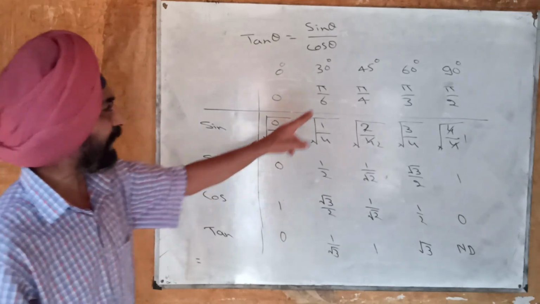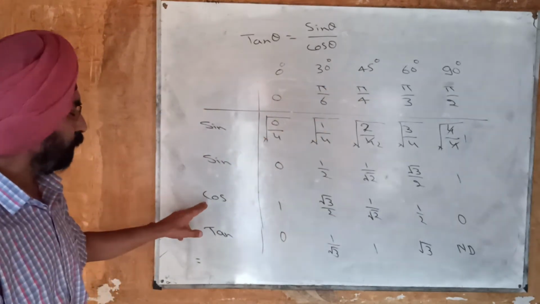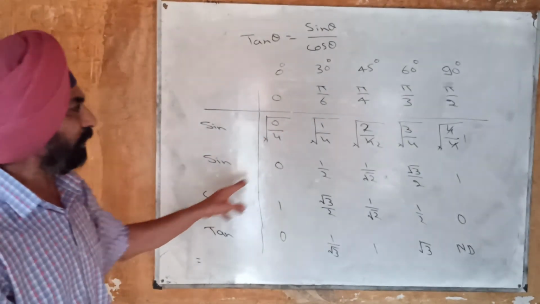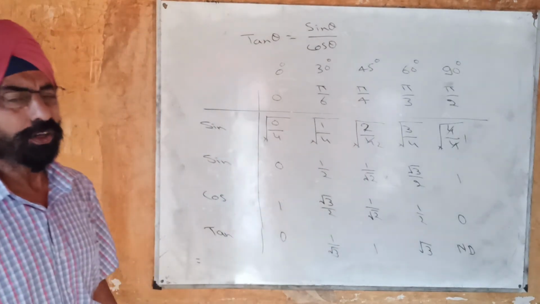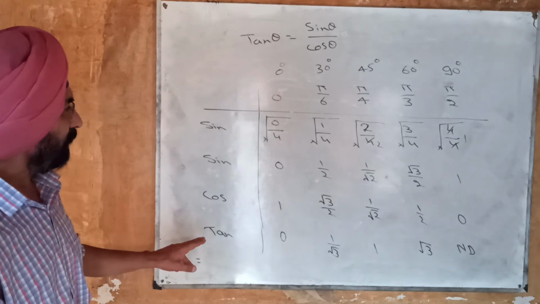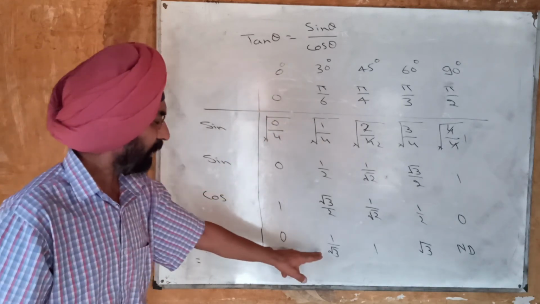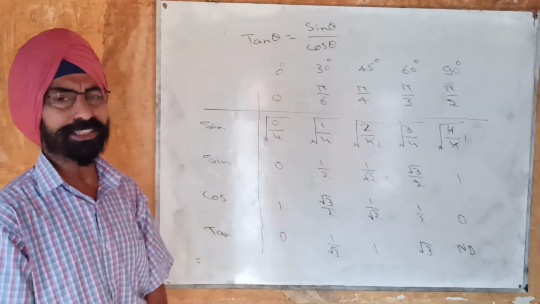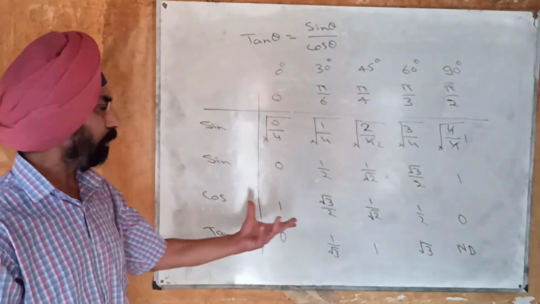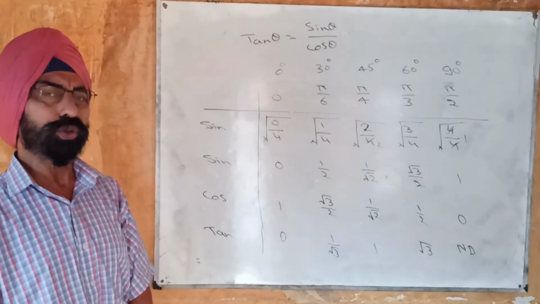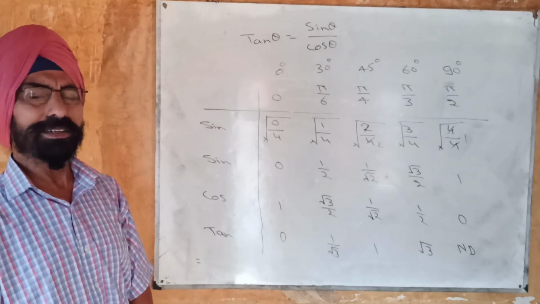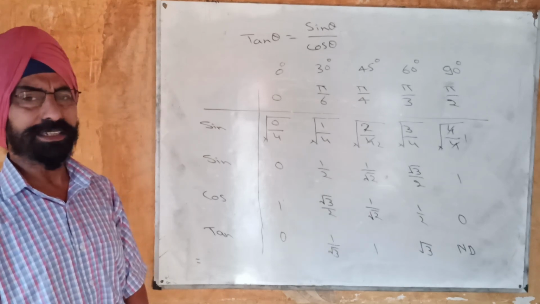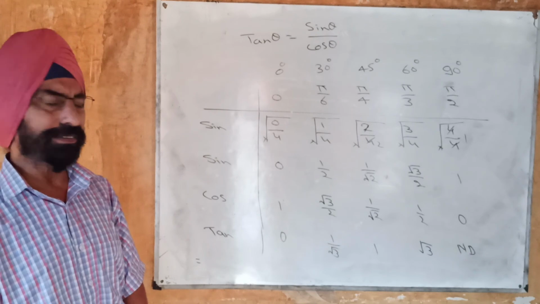Value of secant 45 degree will be the reciprocal of value of cos 45 degree, and the reciprocal will be root 2. The value of cot 30 degree, that means reciprocal of tan 30 degree, reciprocal of 1 upon root 3 is root 3. So from here you can also get the values of cosecant, secant and cotangent by taking reciprocals of sine, cos and tangent respectively.